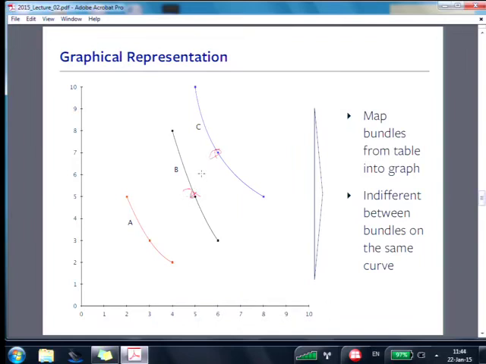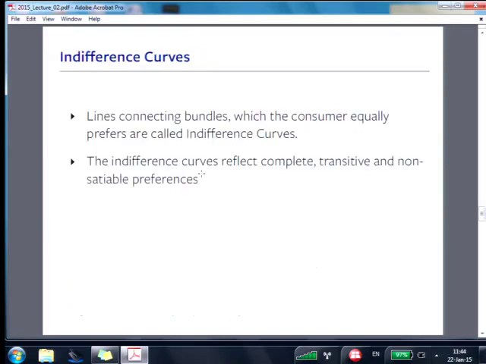And I graphed just the points, and then I've drawn a curved line through them. And there are some rules for these curved lines. And we can derive those rules from the things we said about preferences. Bundles from the table on the graph and different bundles on the same curve. Okay, so we have these indifference curves. So let's see what we can learn about the indifference curves from our reasonable assumptions. Yeah, they're called indifference curves.